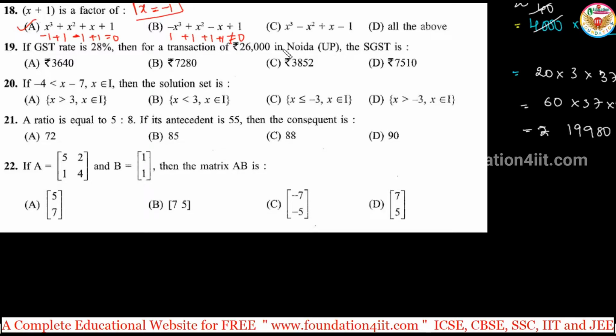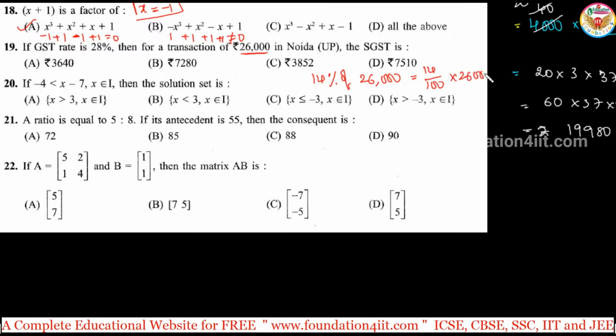And next one. If GST rate is 28%, then for a transaction of 26,000 in Noida, UP, the SGST, so state GST, just transaction amount is given in the state. So directly SGST, instead of 28%, take half of that. So that is 14. So 14% of the transaction amount 26,000. You just calculate this. So 14 by 100 into 26,000. Yes, you just cancel. So 14 into 260. Yeah, 14 into 260 is 3,640. 3,640 is option A.